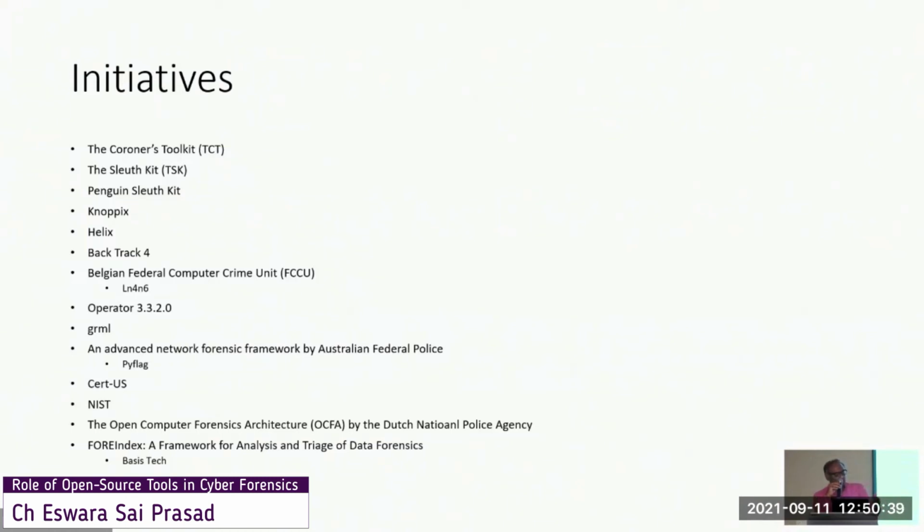But initiation means these are the various initiations. The Coroner's Toolkit, that is the first tool, and it is said that this TCT, the Coroner's Toolkit, is the basis for the various commercial, open source and free tools available today. And then it was turned into the Sleuth Kit. The Sleuth Kit is nowadays converted into Autopsy Forensic Browser, which is as good as commercial tools, which is a free tool provided by Basis Technology, Autopsy Forensic Browser. It is called Autopsy simply. It is as good as commercial tools in many aspects.